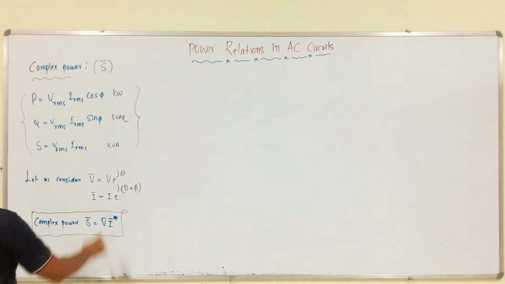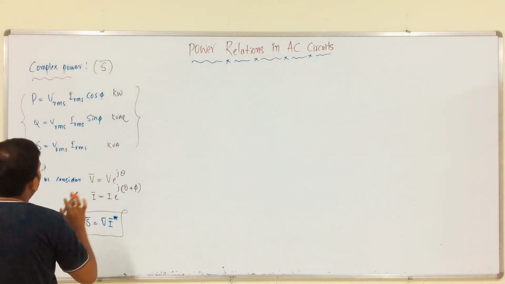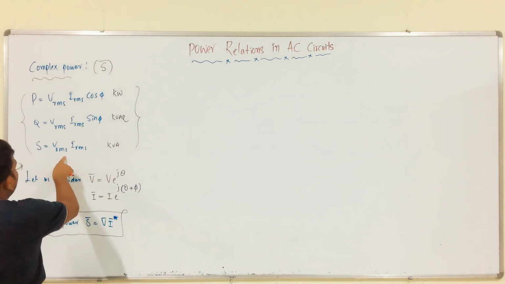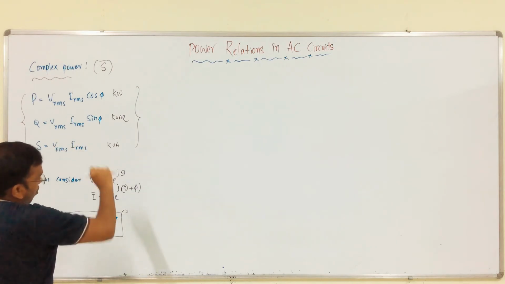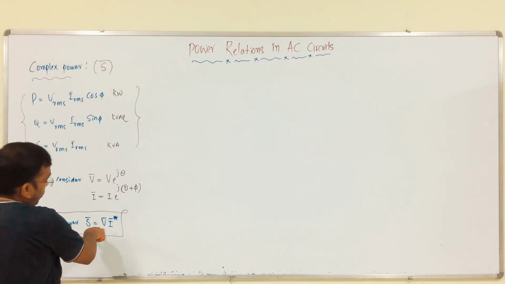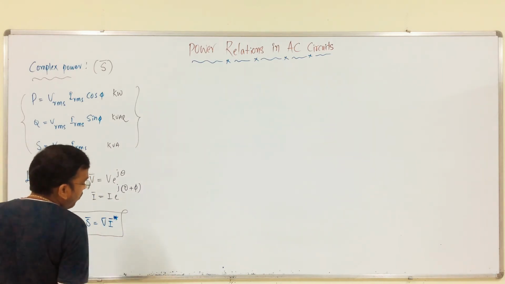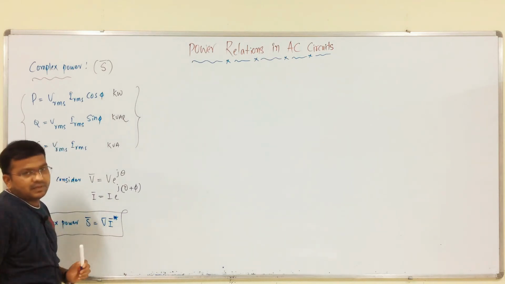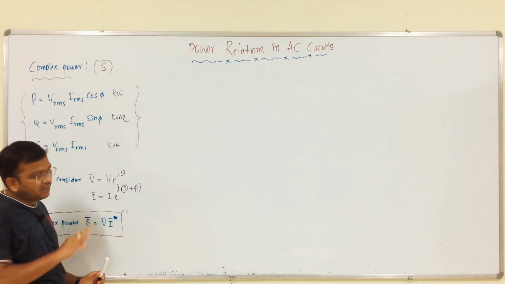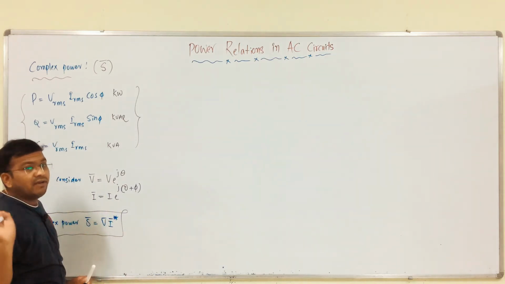Here we denote S. What is S? Vrms into Irms, that is only the product of voltage and current, but here we are providing voltage into the conjugate of current. Why are we providing the conjugate of current? I will explain the reason later, after the derivation.